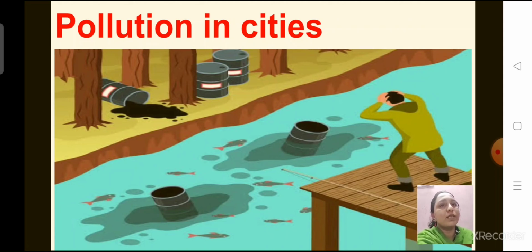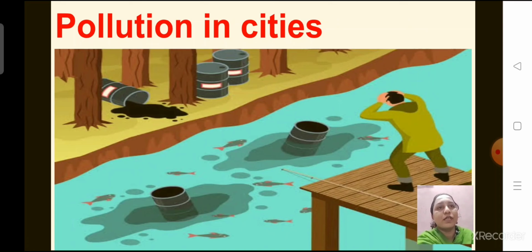Trees are cut down to make houses and roads, right? And the roads are crowded and there are many vehicles such as scooters, cars and buses on the road, right? And there may be factories in the city or around it. Okay, so air is polluted in cities, right? So vehicles pollute the air. So does smoke from factories, right? And there are fewer trees to clean up the air, right? So the air is polluted in cities. Okay, many people suffer from breathing problems, right?